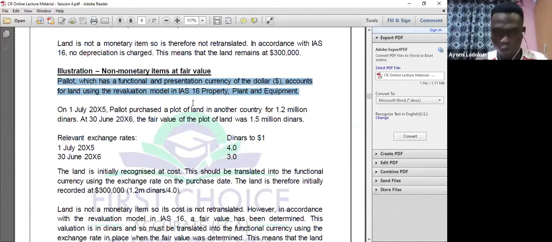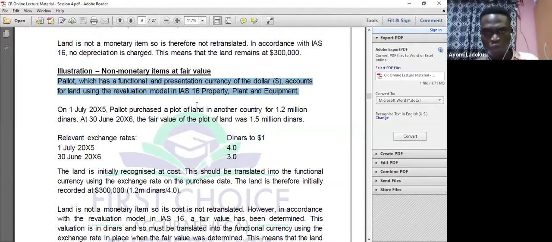Why is this so? Maybe when we treat those standards in the future, I'm going to tell you, okay? But that's not what we are doing today. But you can see the interface between IAS 21, IAS 16, and IAS 40. That's why you need to understand those standards. So you don't expect the examiner to give you one question, one standard. You can test in a question 2, 3, 4, 5 standards. That's why you need a deep understanding, okay?